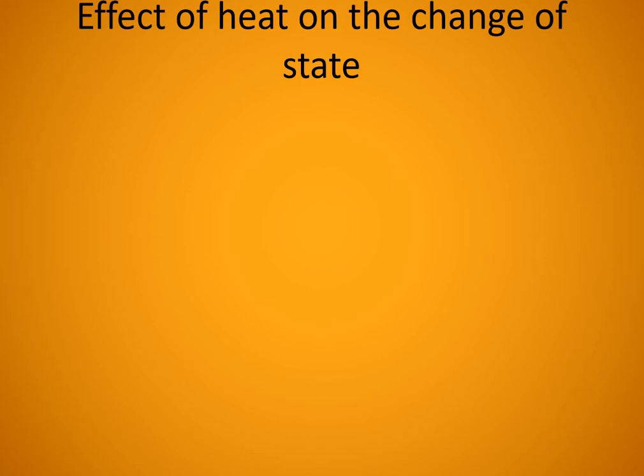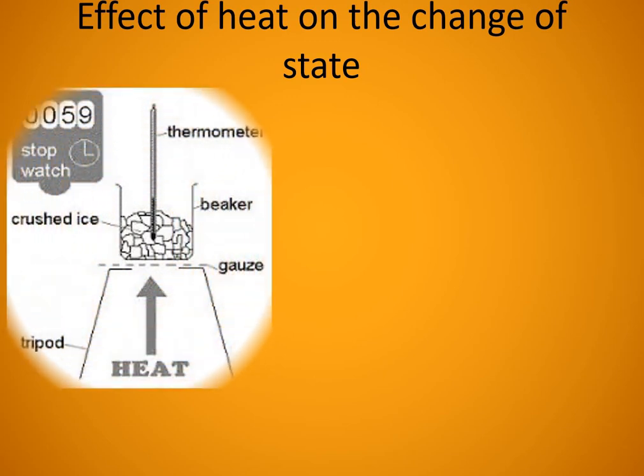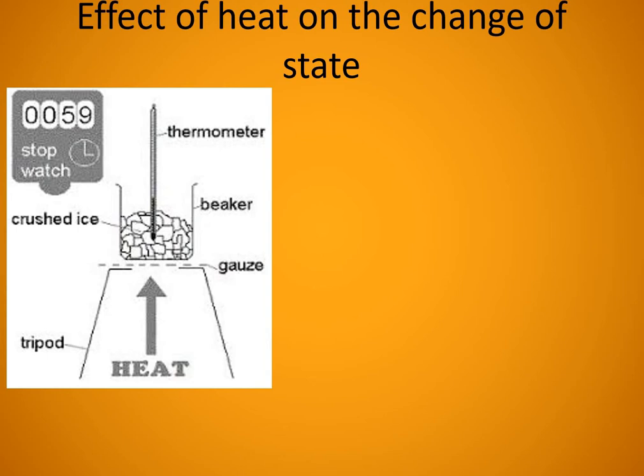So how this heat energy helps in the change of state, that is what we are going to discuss. The simplest activity you already studied in 9th standard: in a beaker, crushed ice is taken and a thermometer is inserted into it, kept on a tripod stand, and we provide heat energy.